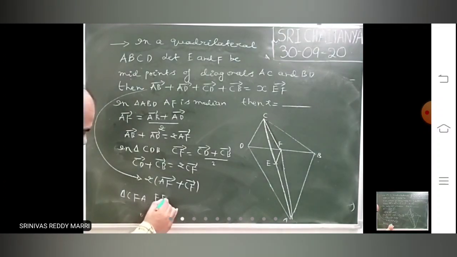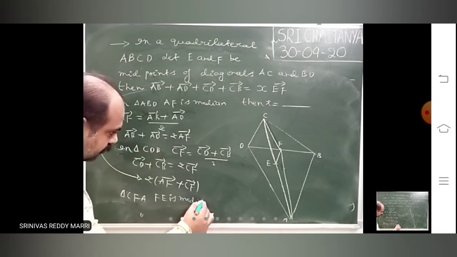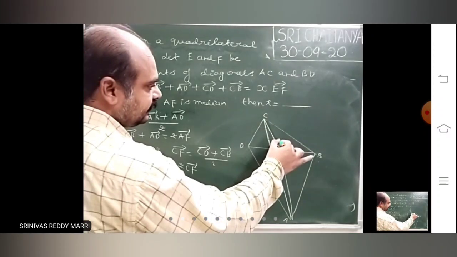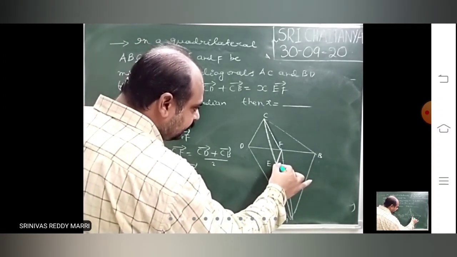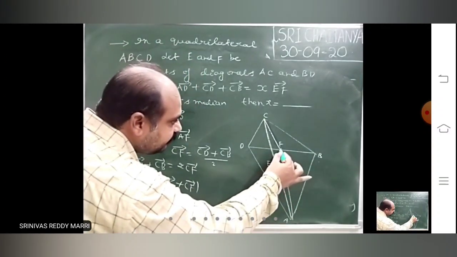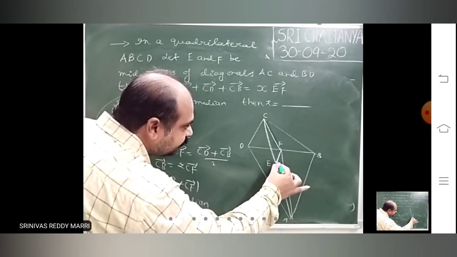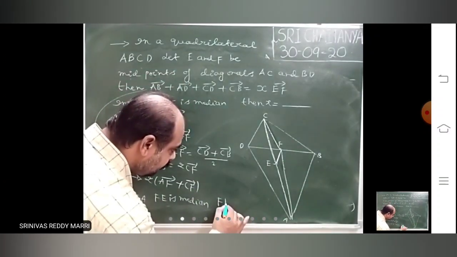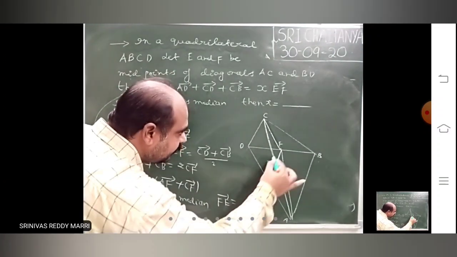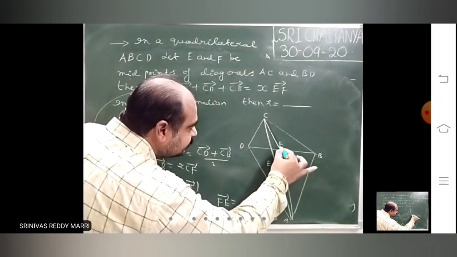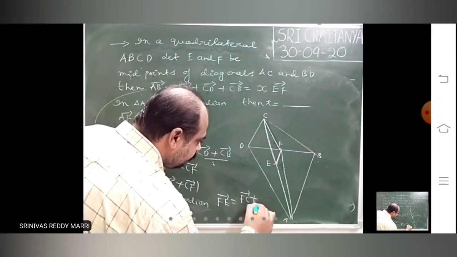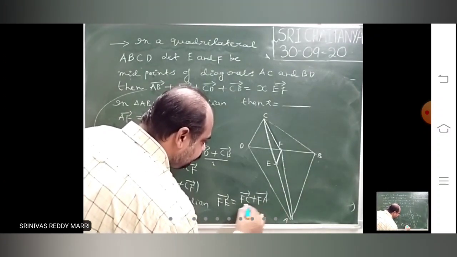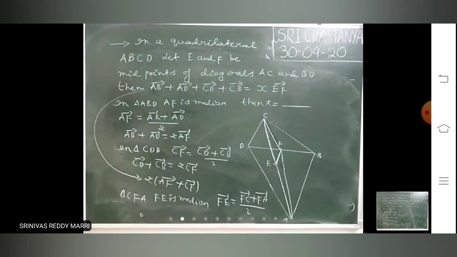FE is the median. In triangle CFA, FE is the median. So what is the median property? FE bar is nothing but FC bar plus FA bar by 2.